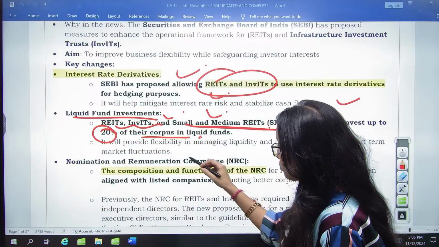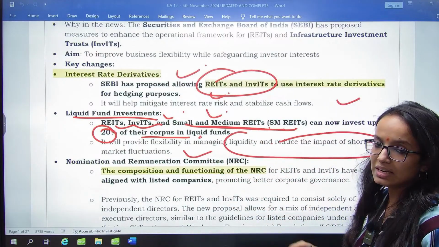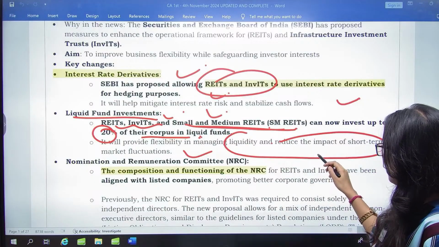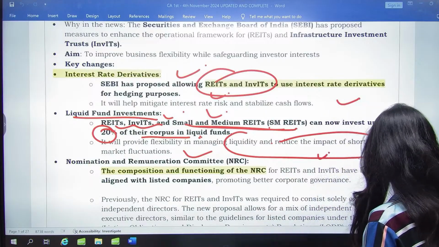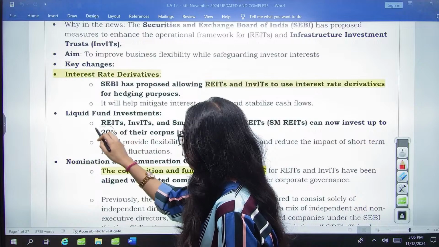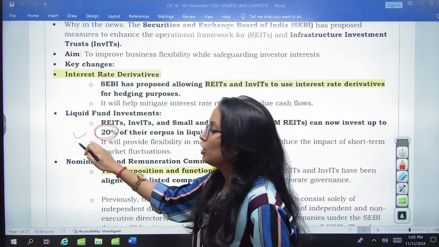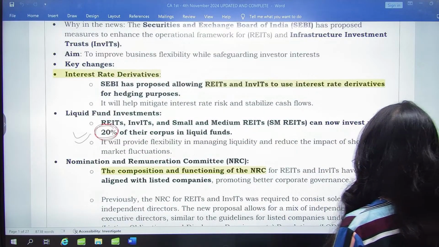Now, this is going to provide flexibility in managing the liquidity requirements for REITs and InvITs, okay, and reduce the impact of any fluctuation. So, remember the rate is 20%, right? 20% of their corpus they can invest in liquid funds.